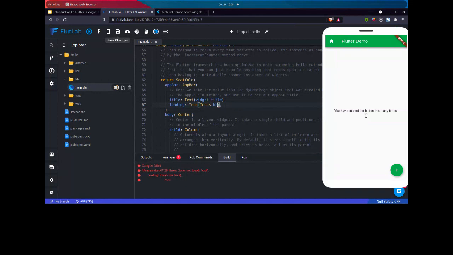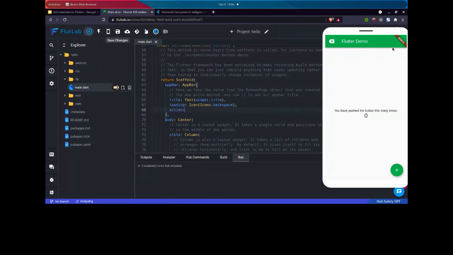You can wait for autocomplete also. It will automatically tell you how many icons are present here. I want to use this icon, let's say. You can see our icon change. Same way, you can use it on the right-hand side also with the actions argument. Actions takes an array of widgets where you can put icons just like these, and you will get the icons.